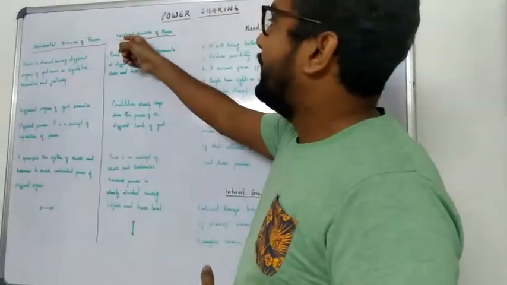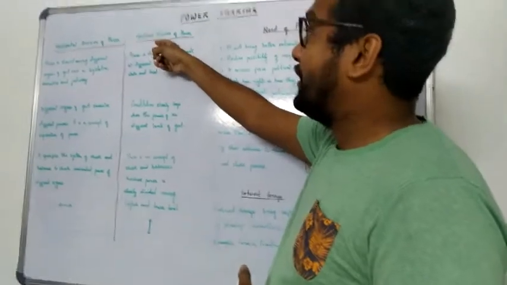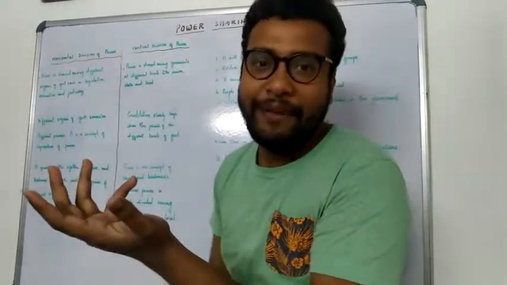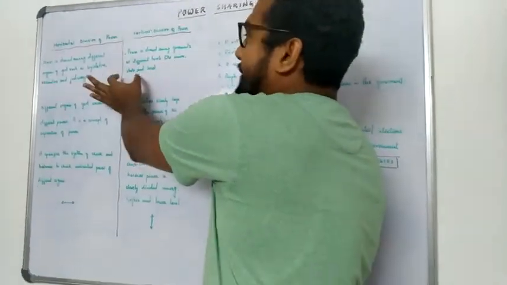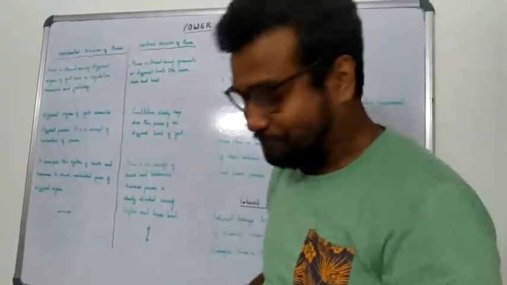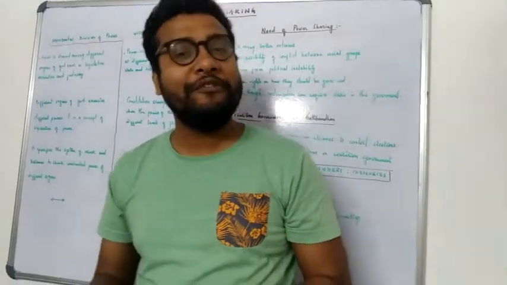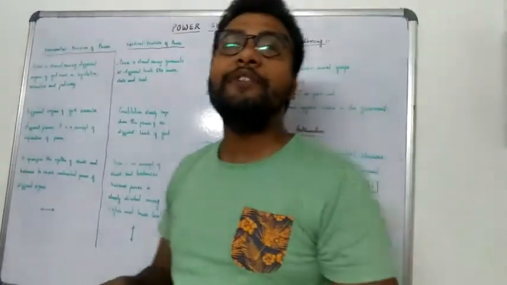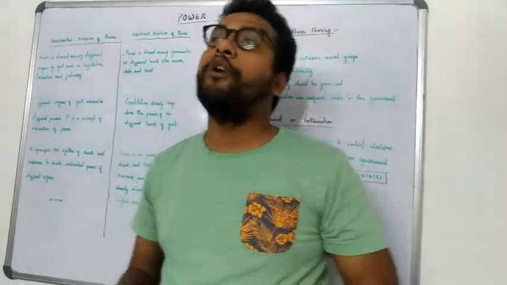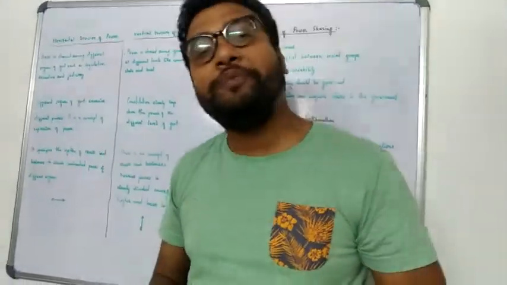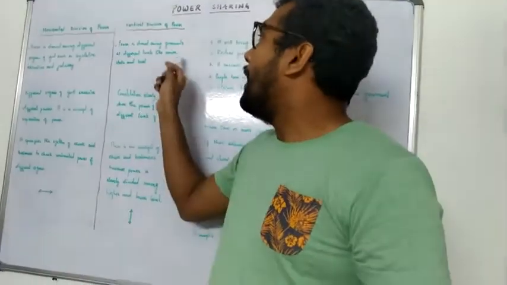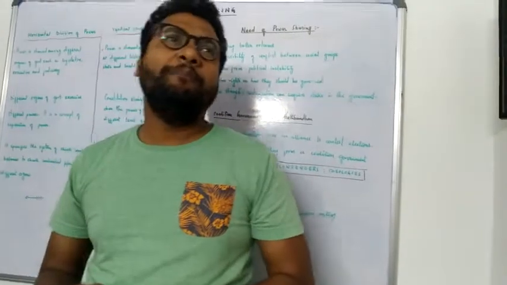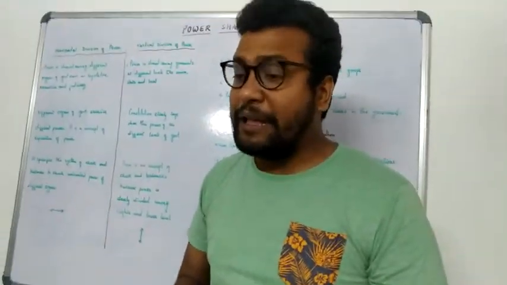And here, if you see that in vertical division of power, there are 3 kinds of government. In India also we are having 3 kinds of government: union, state, and local. Union is the central government. State is the state government, and local is the government like we are having in our local bodies like panchayat or municipal corporation.